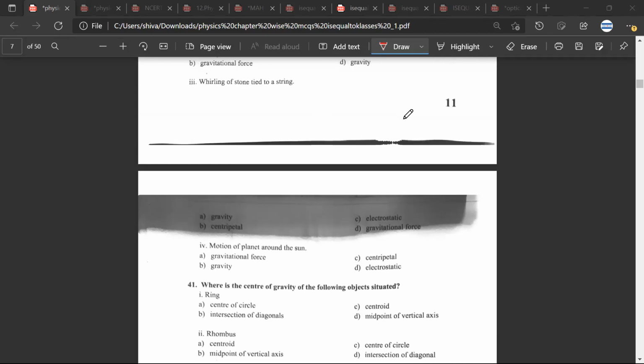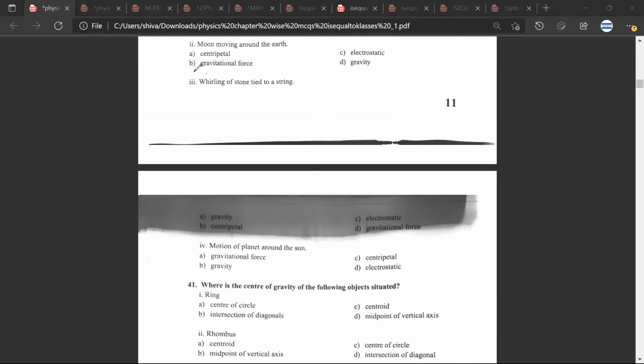The next is whirling of stone tied to a string. And so the third would be centripetal, B. Okay. And so the fourth would be motion of planet around the sun. This would be A. Great.